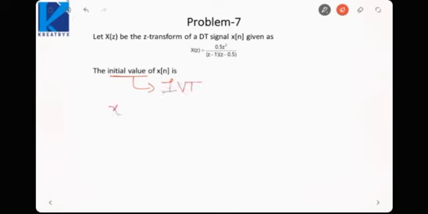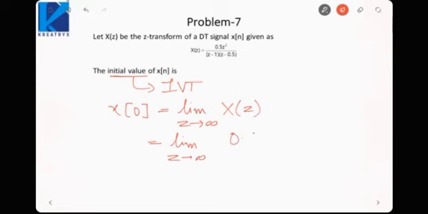So we know x[0] is limiting z tending to infinity X(z), limiting z tending to infinity 0.5 z square over (z minus 1) into (z minus 0.5).